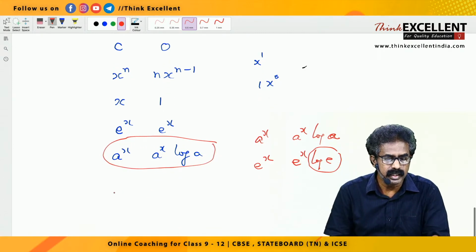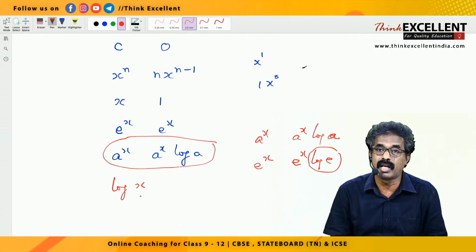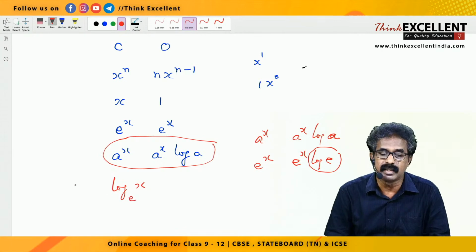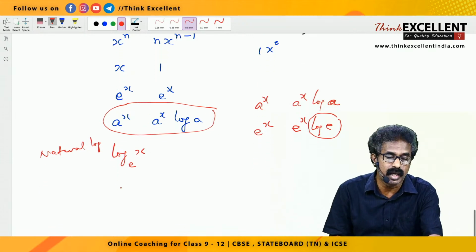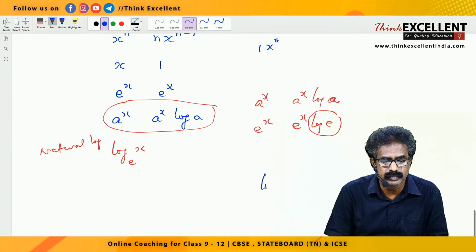Then the next one is very important one, log x. This is for natural log. Natural log means the base must be e. Logarithm, there are two types of logarithm. One is natural logarithm, another one is common logarithm. For common logarithm, base is 10. Log base 10, this is common logarithm.